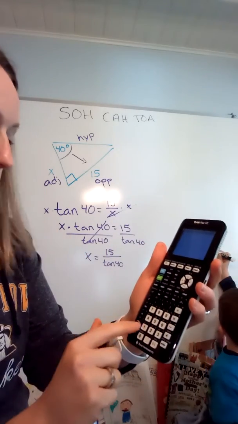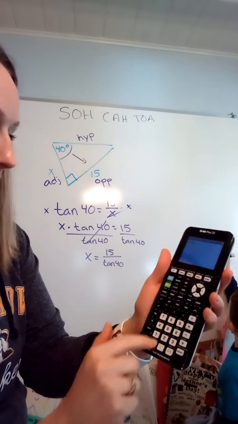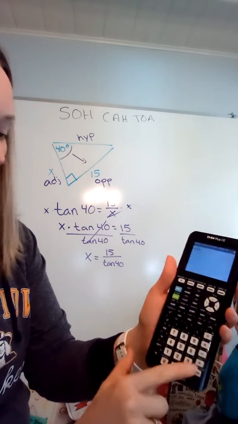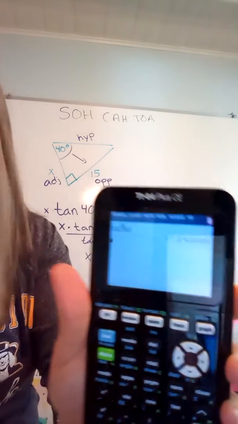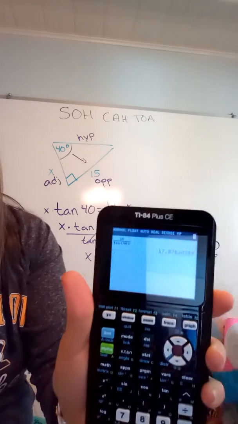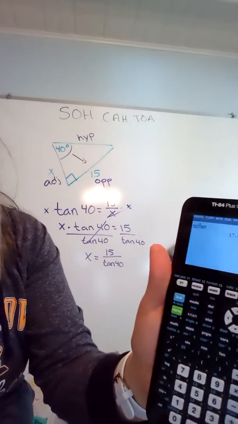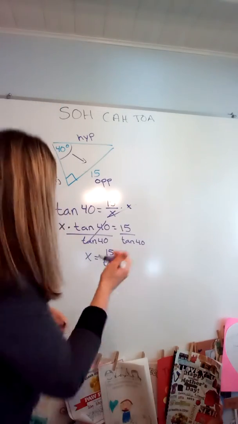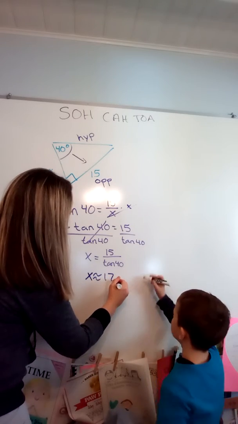And then I'm going to do 15 over tan 40, so that my calculator matches my paper. All right, and then the directions say to round all answers to the nearest tenth, so that's one decimal place, so it's going to be 17.9 as my answer. So x is approximately 17.9.